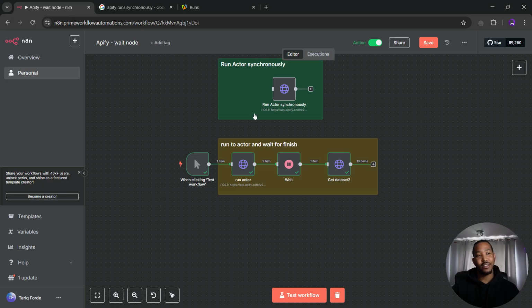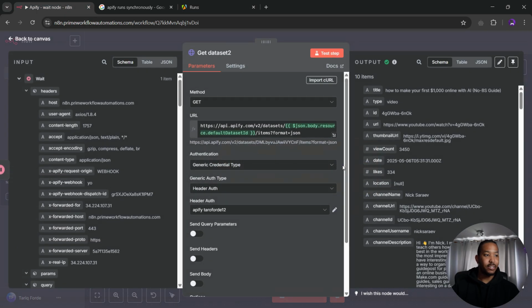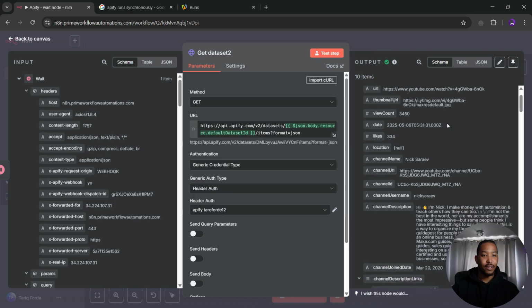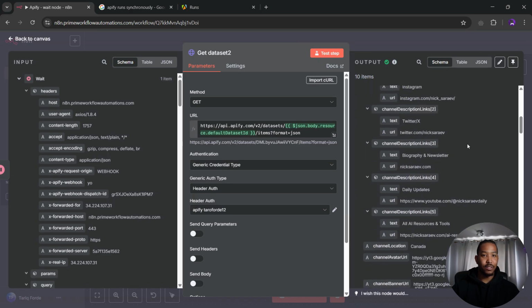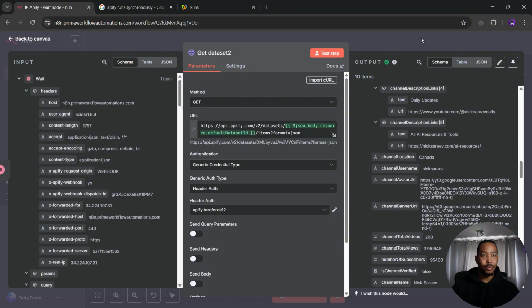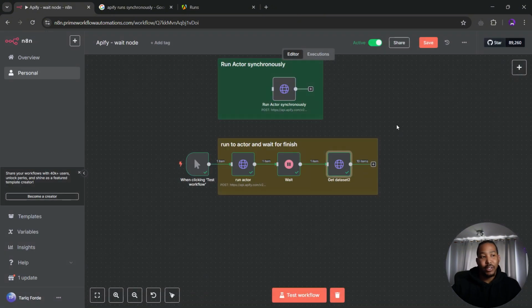Yeah, perfect. So as you can see, the wait node was waiting. As soon as the actor finished, it triggered it and we got the data set from here. And yeah, we just have all this information now. So that's just a little trick to bypass that 5-minute limitation through Apify. I've not seen a lot of people have this solution, so I just wanted to put it out there.